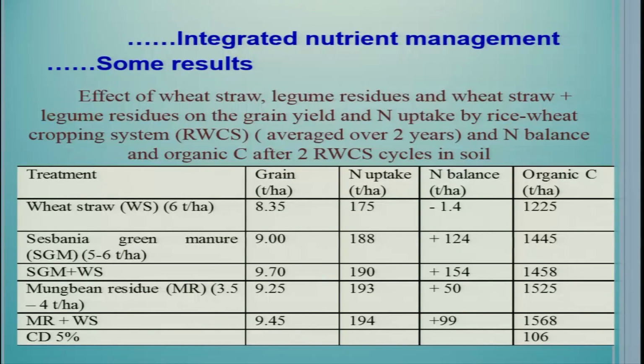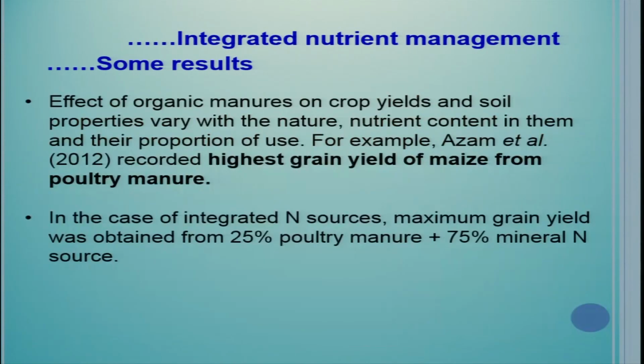Their results are given in this table, where you can see the grain yield was almost the same when we used Sesbania green manure, or Sesbania green manure plus wheat residue, or mung bean residue. But yield was low when they used only wheat residue. Similarly, organic carbon was also accumulated in the soil.